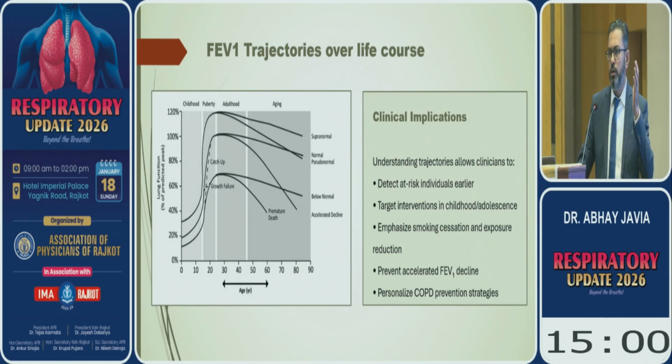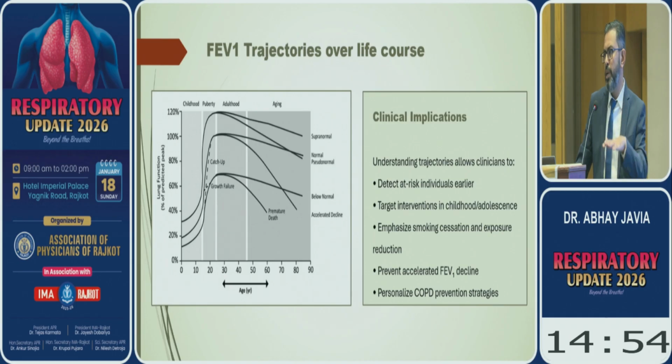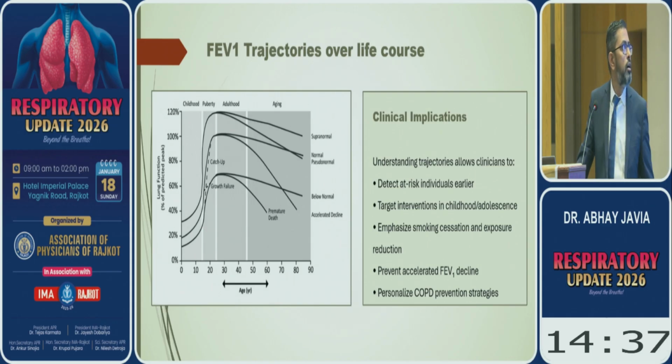Then the individual attains maximum capacity near about 25 years of age. Then comes the plateau phase, when the person is 25 to 30 years of age. At that time, the lung function remains at its peak, and then there is a normal decline in lung function every year after the age of 30 years. So that is the normal lung trajectory.